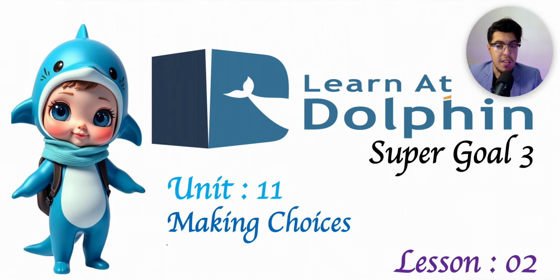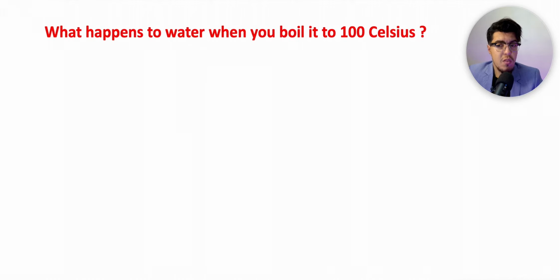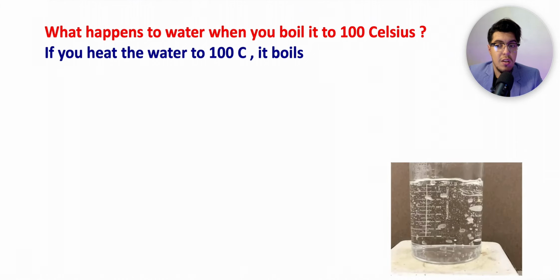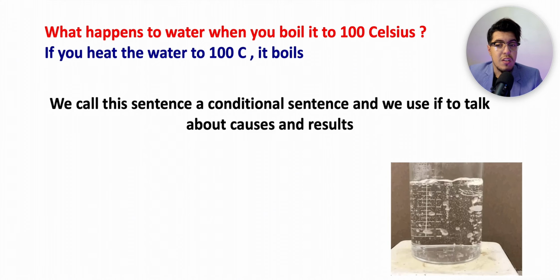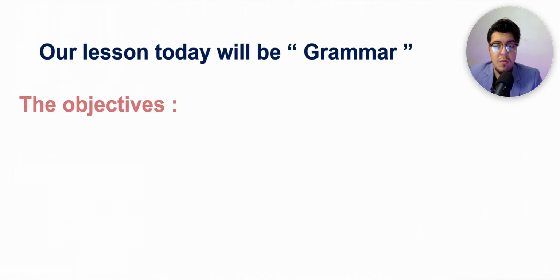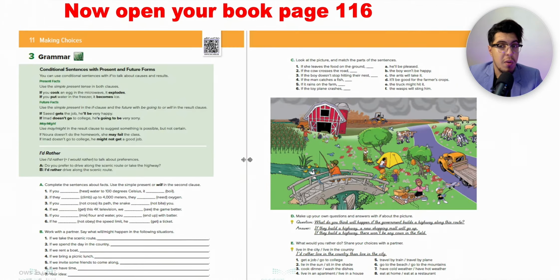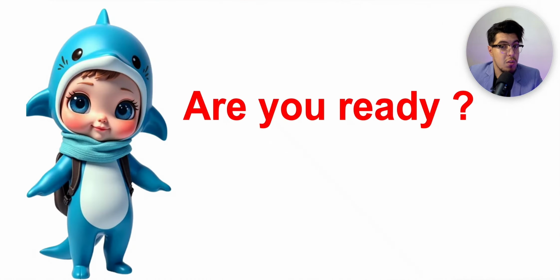Making Choices. What happens to the water when you boil it to 100 degrees? If you heat the water to 100 degrees, it boils. We call this sentence a conditional sentence, and we use it to talk about causes and results. In this lesson, we are going to use the conditional sentences with present and future forms. So open your book on page 116, and if you are ready to have some joy with Dolphin, let's get started.